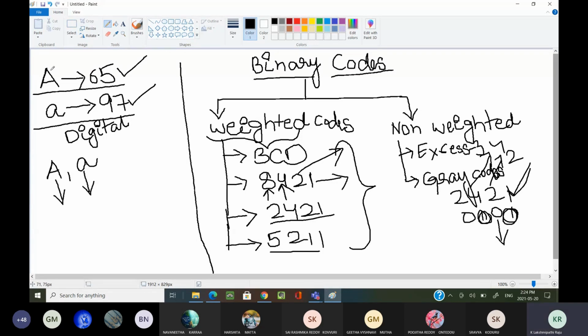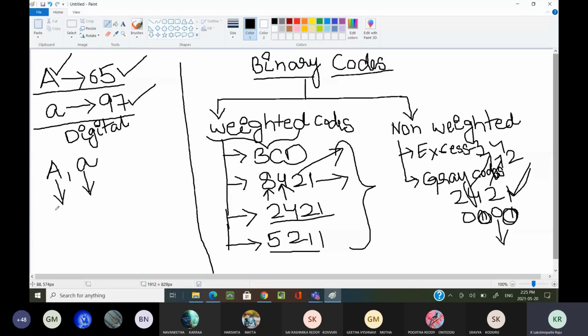Now, for every alphabet or every number, there is internally a code appended to it. We call those codes binary codes. Those binary codes are understood by your digital computer. Based on that code, the system identifies whenever you click a capital A, that it is a capital A. Based on a certain other code, it identifies that it is a small a.